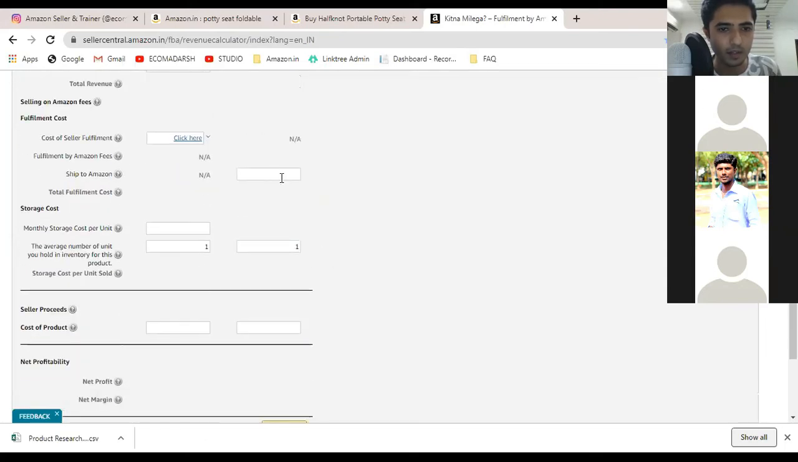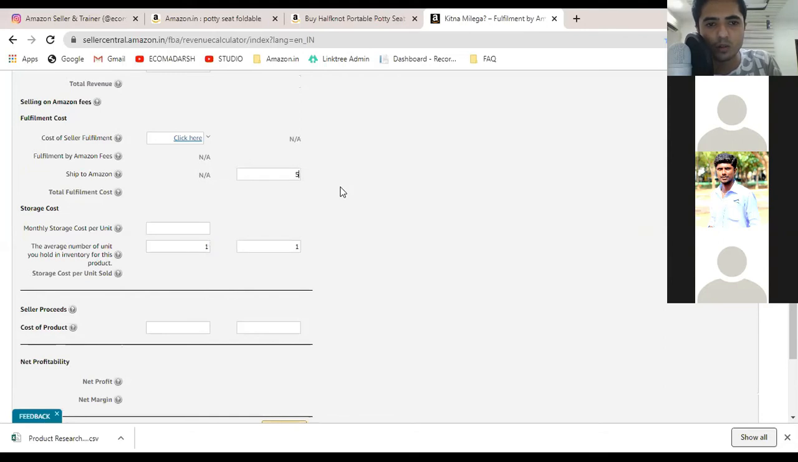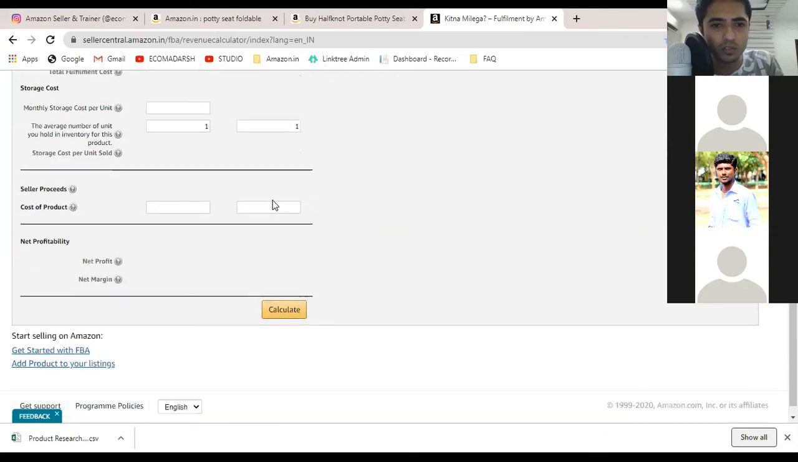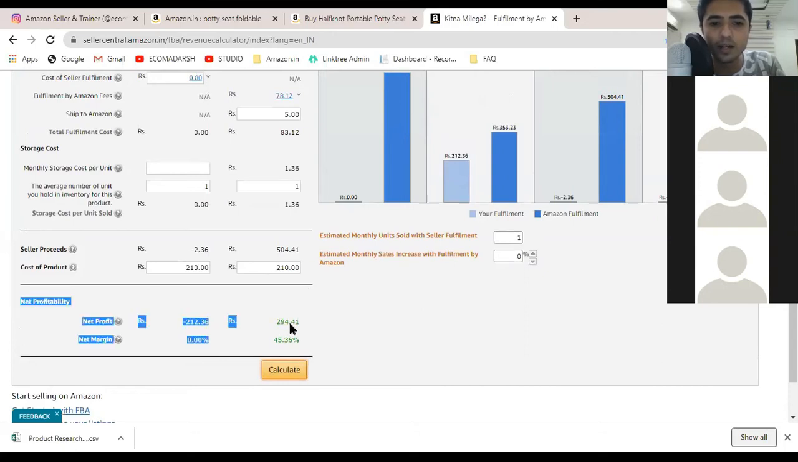Then shipping to Amazon cost. Now what is this? When you ship this product to Amazon's warehouse, how much cost are you going to bear? So always enter 5 rupees over here to just take an average. Now what is the actual cost of this product? We just calculated that we are going to count it as 210 rupees. So let's click on calculate. Okay, now you can see that Amazon is telling us that we could make around 294 rupees of profit out of